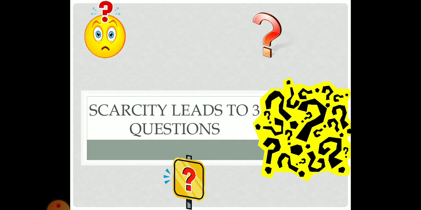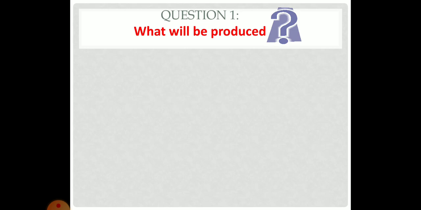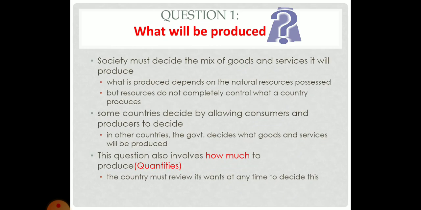I have three questions here about scarcity: what, for whom, and how. Let's have this one. What will be produced? Society must decide the mix of goods and services it will produce. The government may decide this. In some countries the government decides, and in other countries the consumers and the producers decide this.